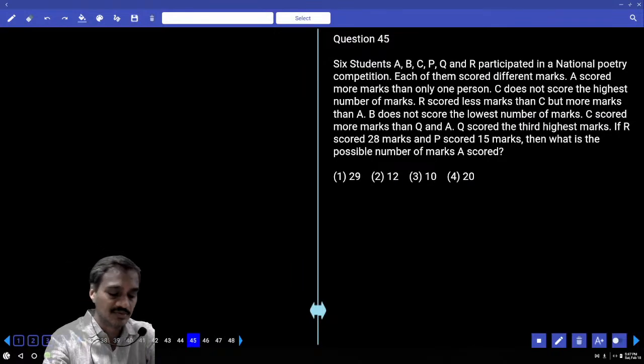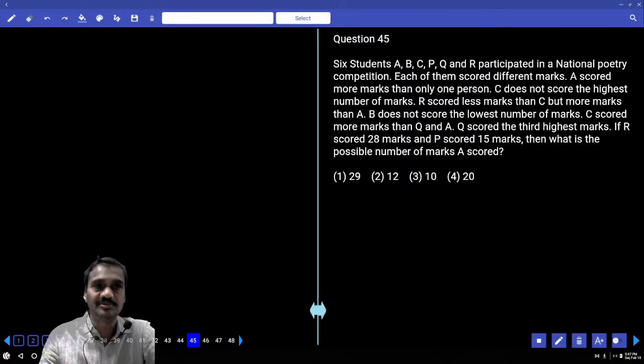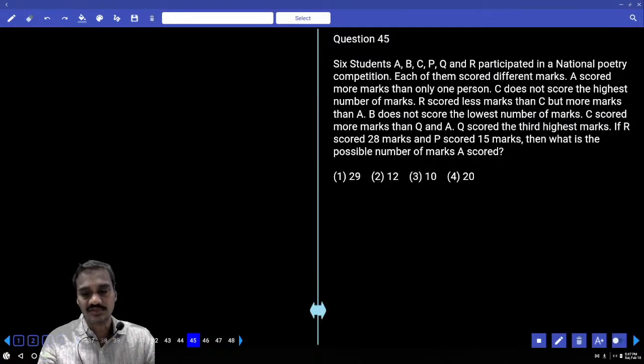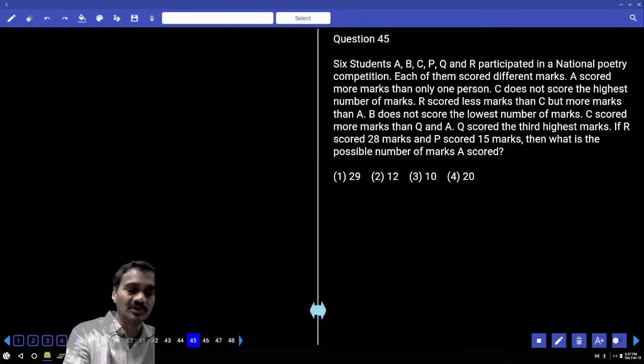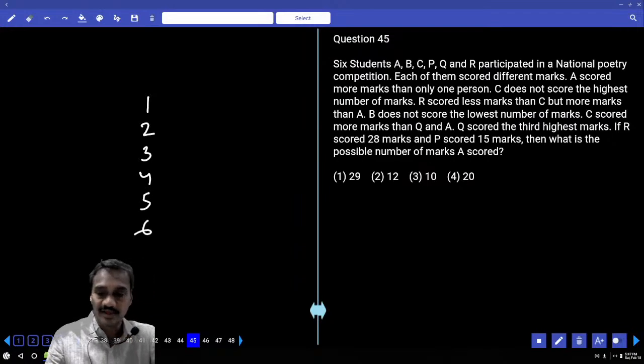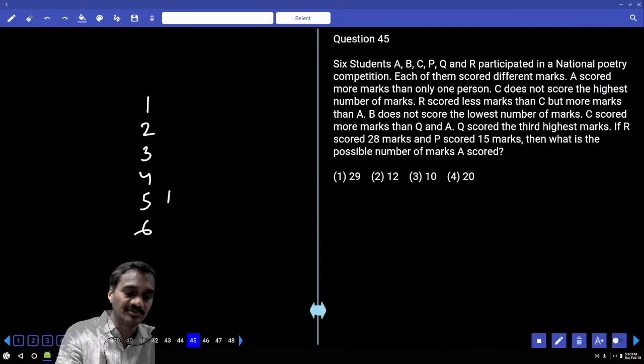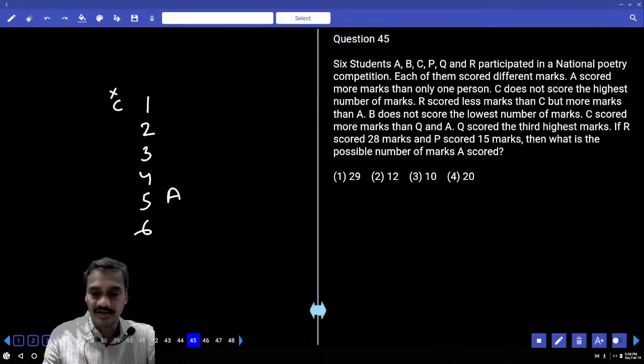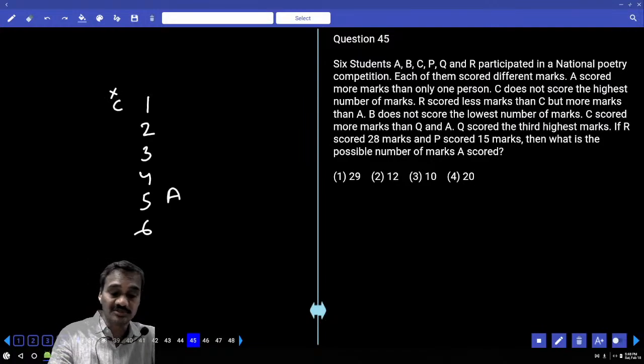Are you following? Then next, 46. There are 6 students, A, B, C, P, Q and R, who participated in a national poetry competition. Each of them scored different marks. A scored more marks than only one person, so A must be here. C does not score the highest mark, so C cannot be at this place. R scored less than C but more than A.